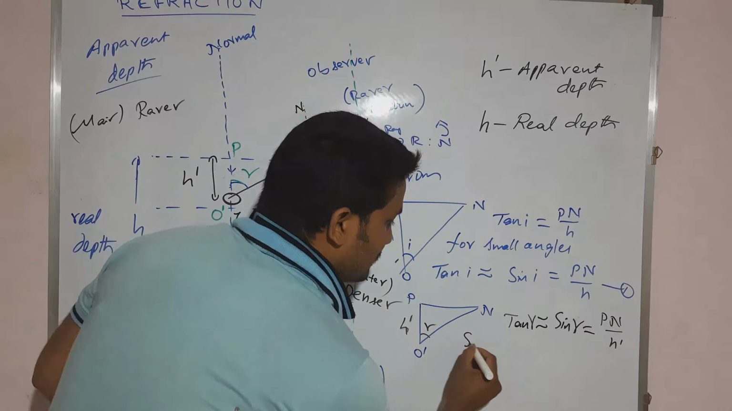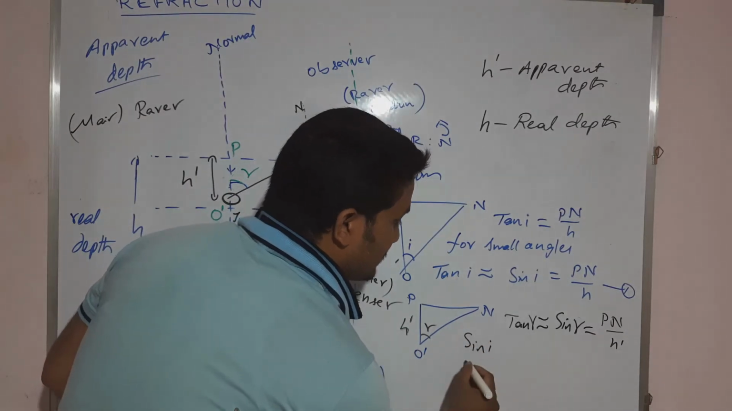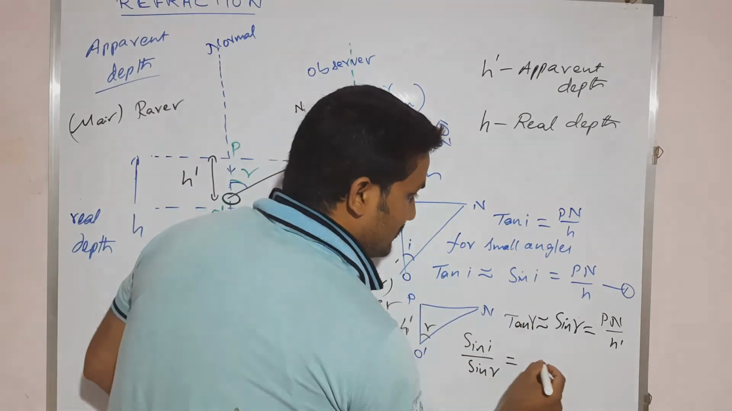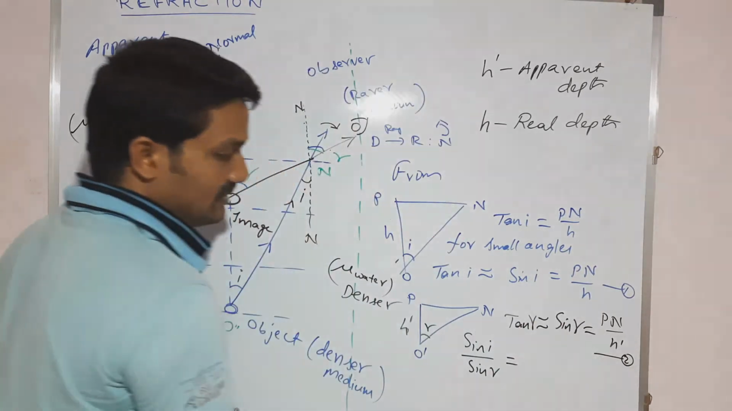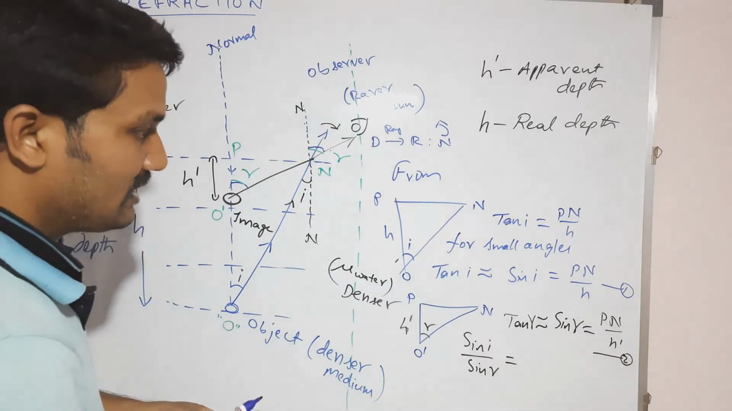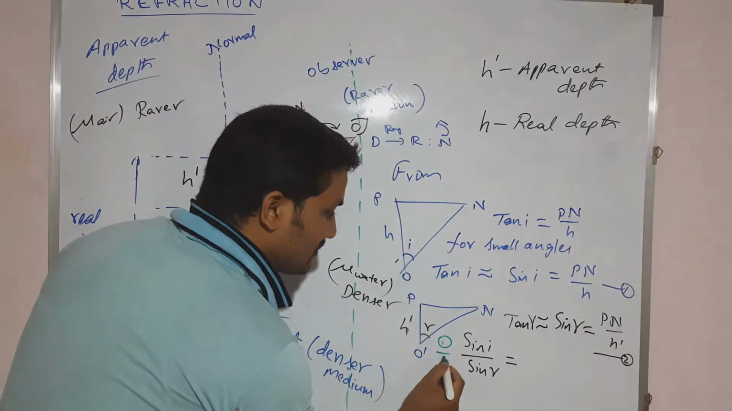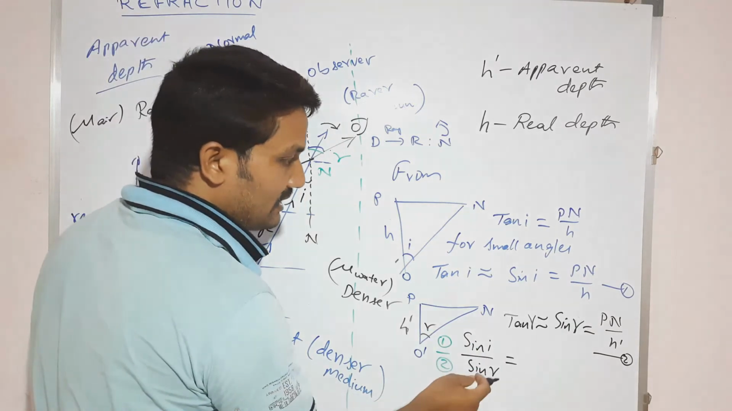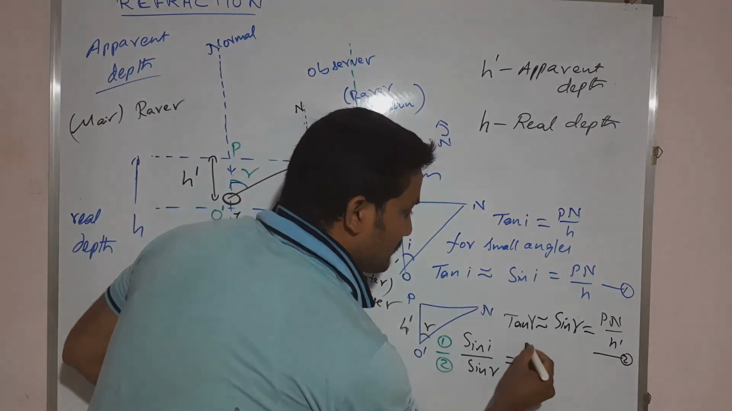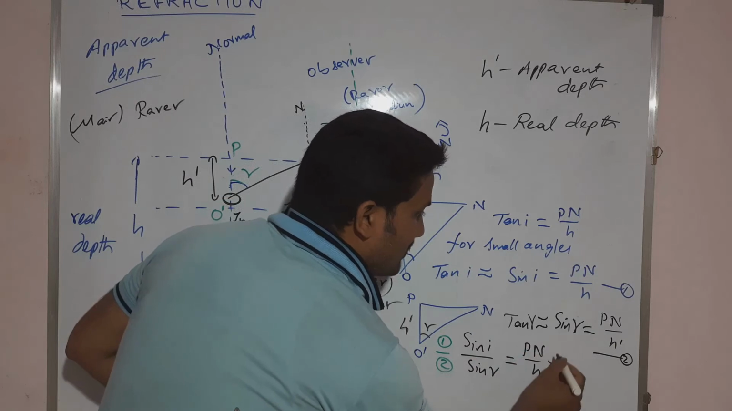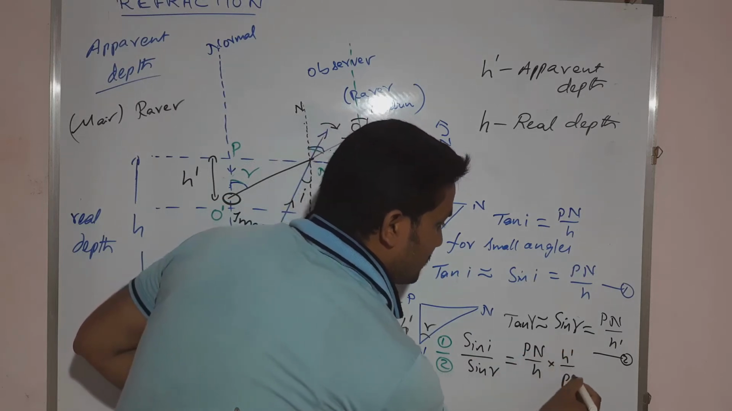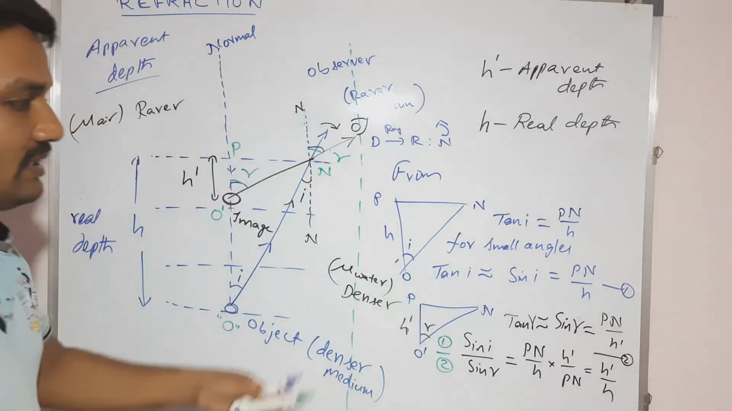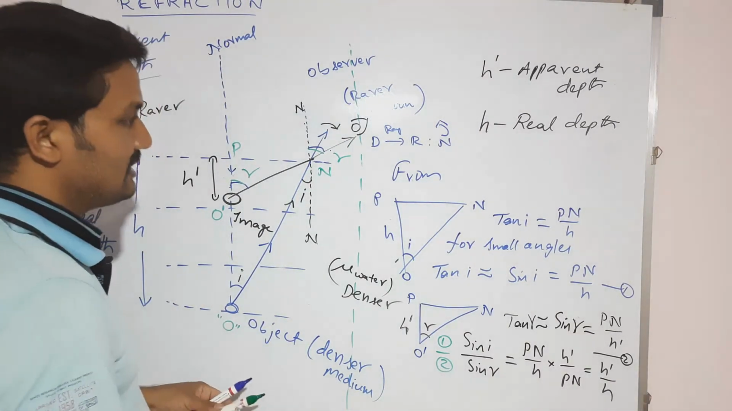Sin I by sin R. Tell me, sin I by sin R is equal to what? Let us suppose this is the first expression and you take the second expression. So from 1 by 2, we write sin I by sin R is equal to Pn by H multiplied by H dash by Pn. So we get H dash by H. Now sin I by sin R means Snell's law.